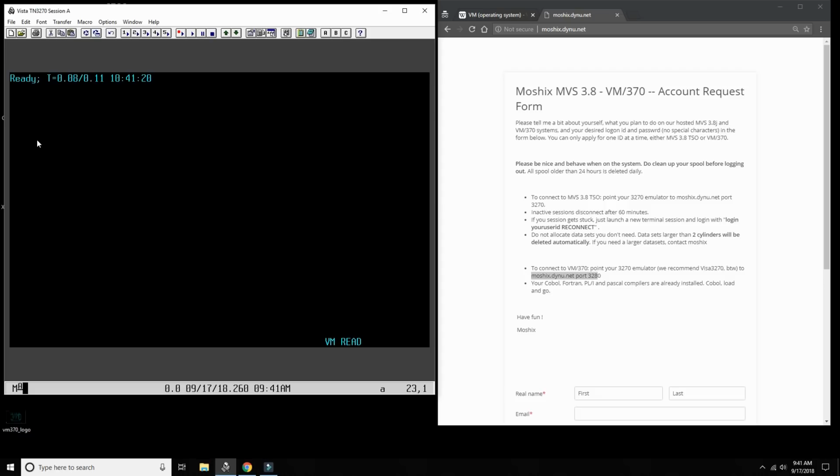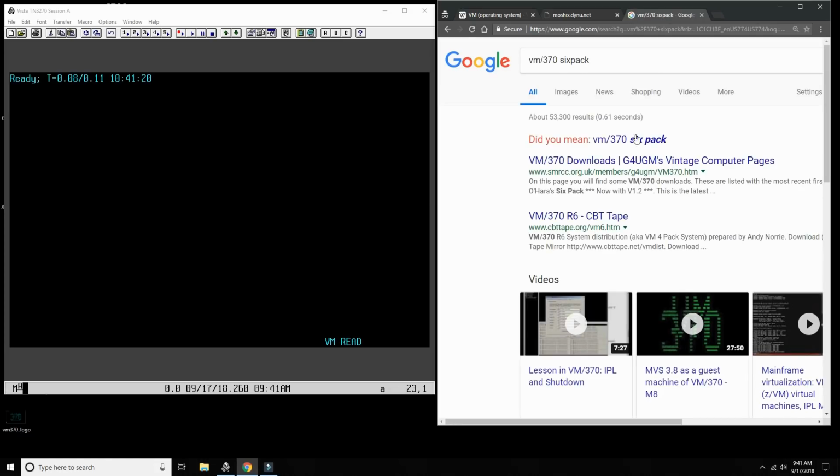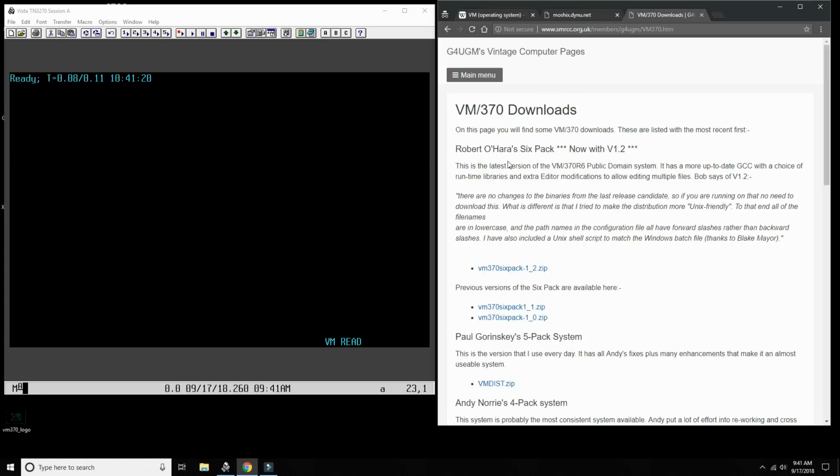So let's now say I want to create a file. VM370 on its own doesn't have a full screen editor, but one was supplied with the 6-pack system, which is what we're using here. VM370 6-pack is a distribution put together by a person called Robert O'Hara, which includes a full screen editor and a full screen file browser, which is the file browser we just saw before.